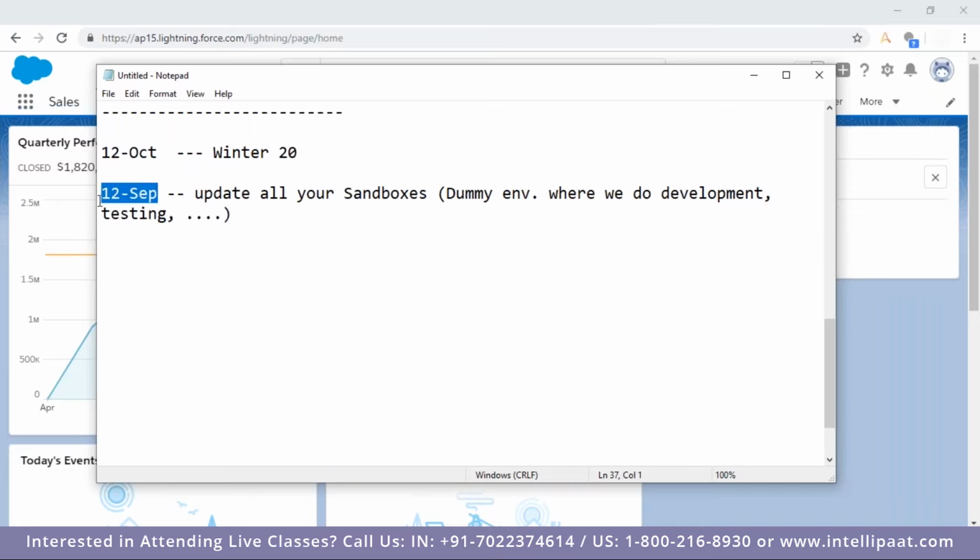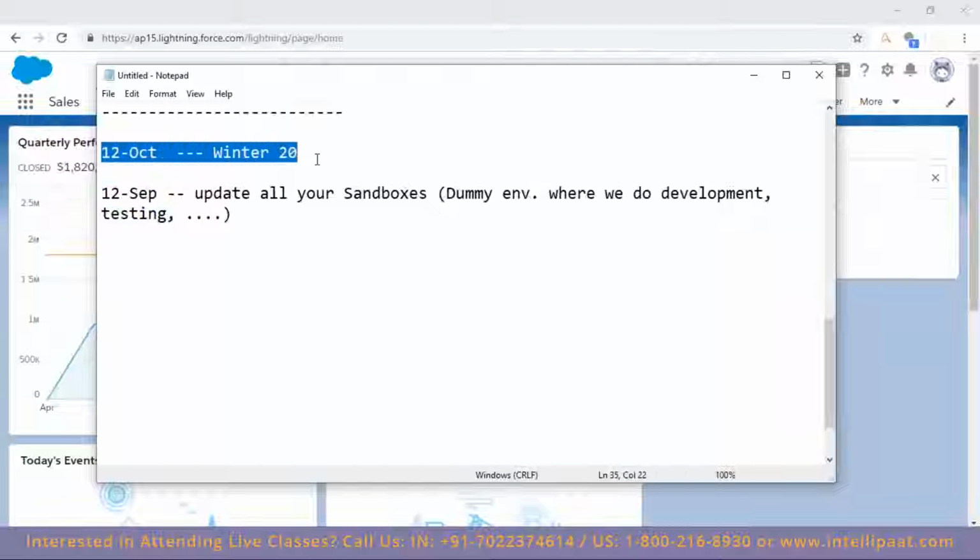Now you have a 1 month time period to look at the new functionalities and implement them. Within this period, you can ask Salesforce not to implement the newer release onto your org. You have that option.